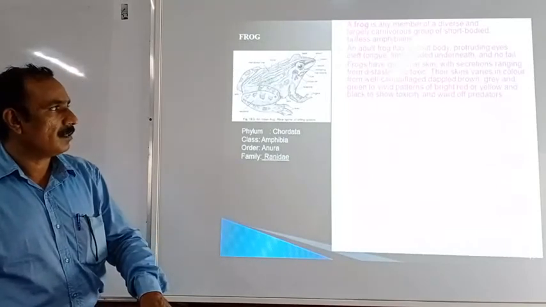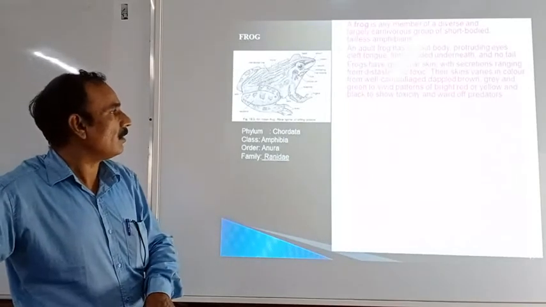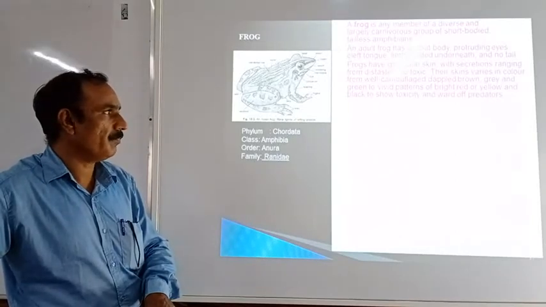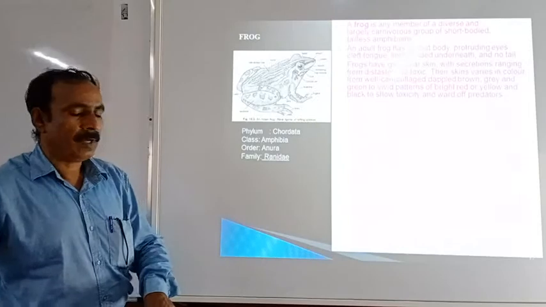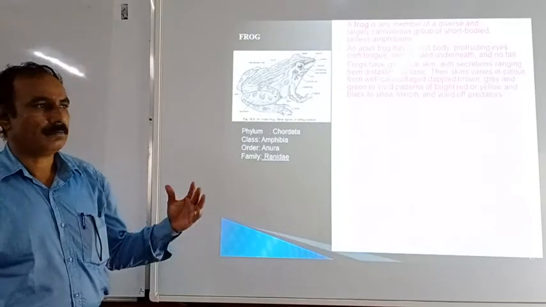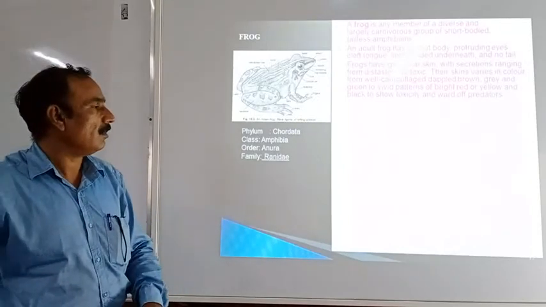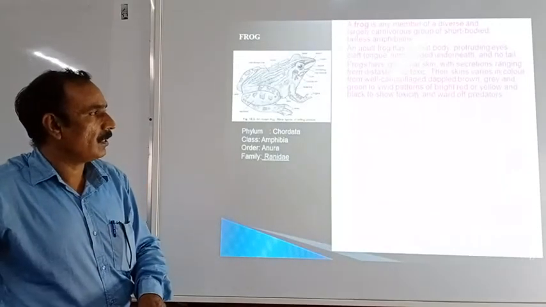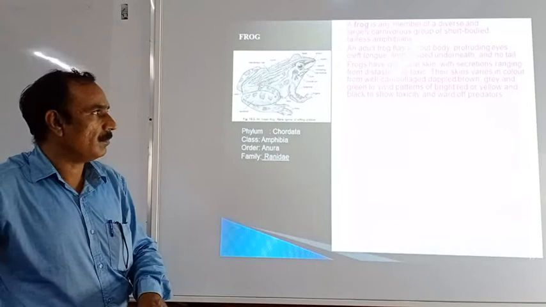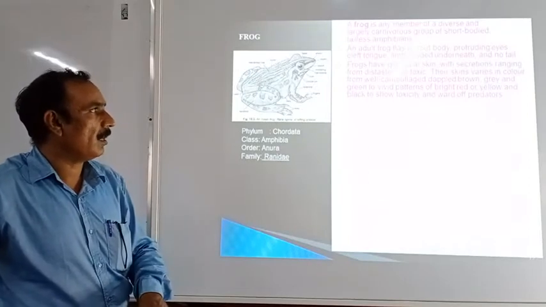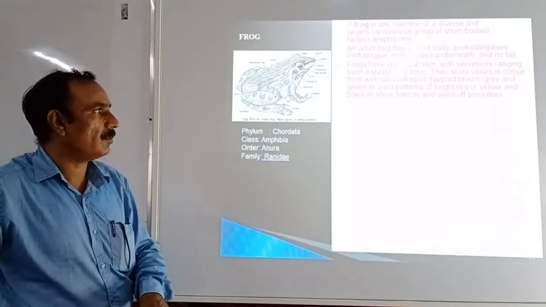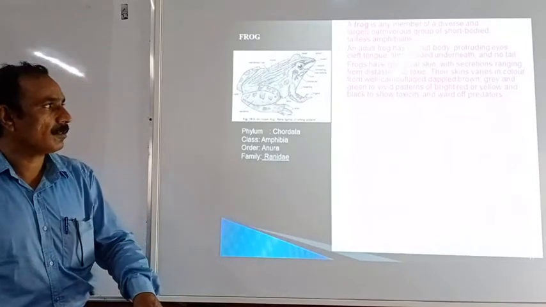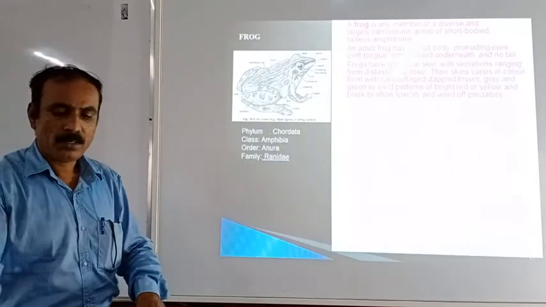There are different color patterns in the frog, and the skin is very camouflaged. Because they are camouflaged, they can change the skin color according to the environment. Different colors we can observe, such as brown, grey, green, and vivid patterns of bright red or yellow and black to show toxicity and ward off predators.